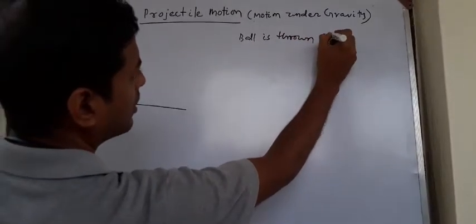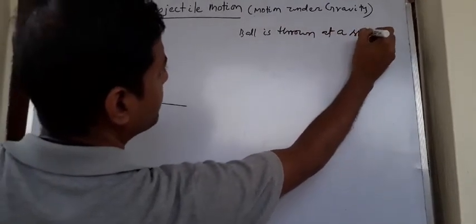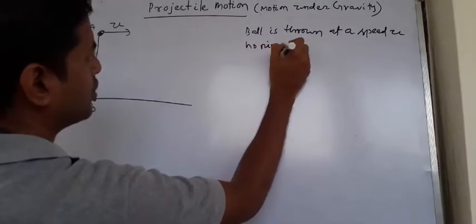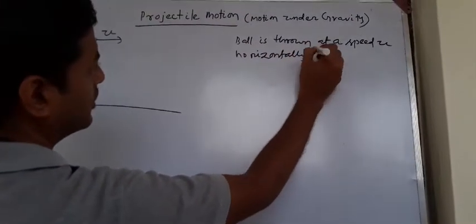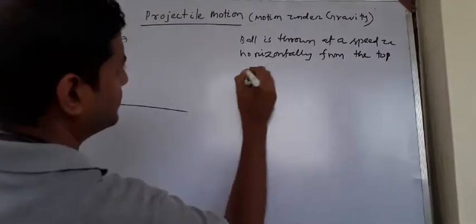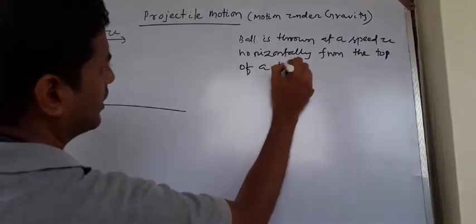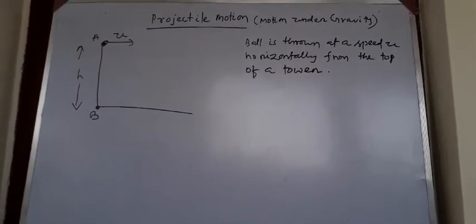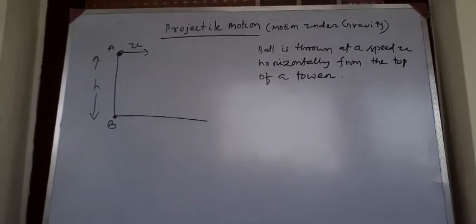Let us consider a ball is thrown at a speed u horizontally from the top of a tower.